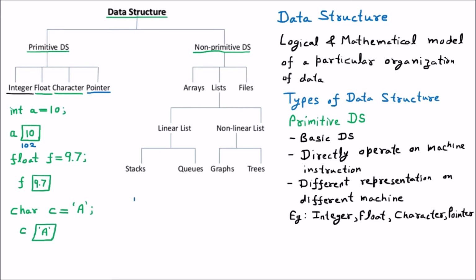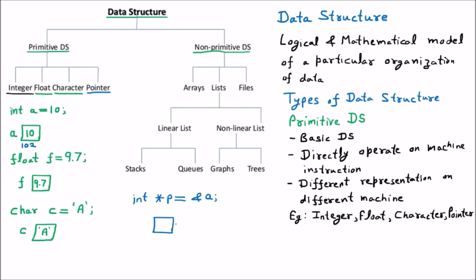If I say int star, that star signifies it is a pointer. If I say int star p, one pointer is declared, and if we say p is equal to address of a, now what is going to happen? There will be a memory block of pointer type.